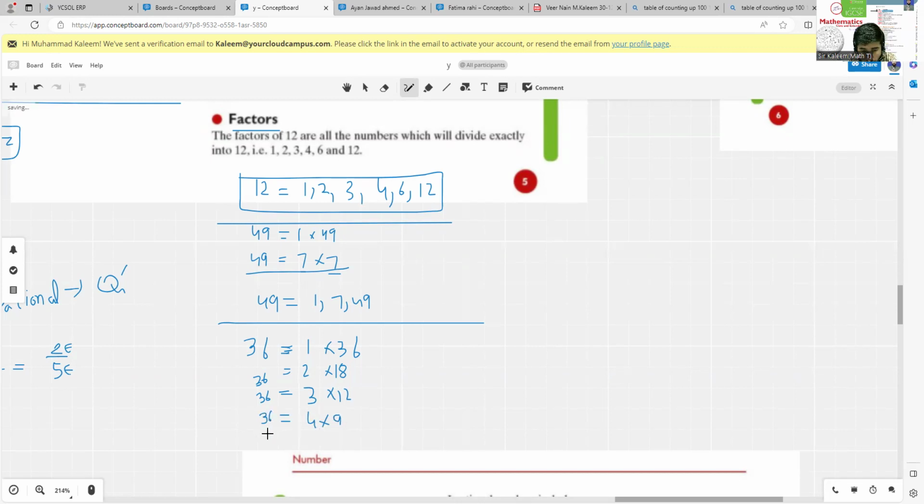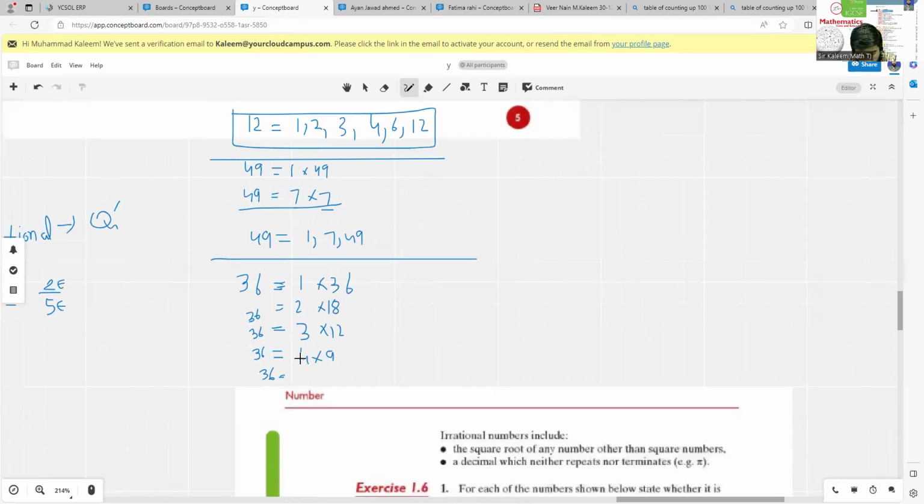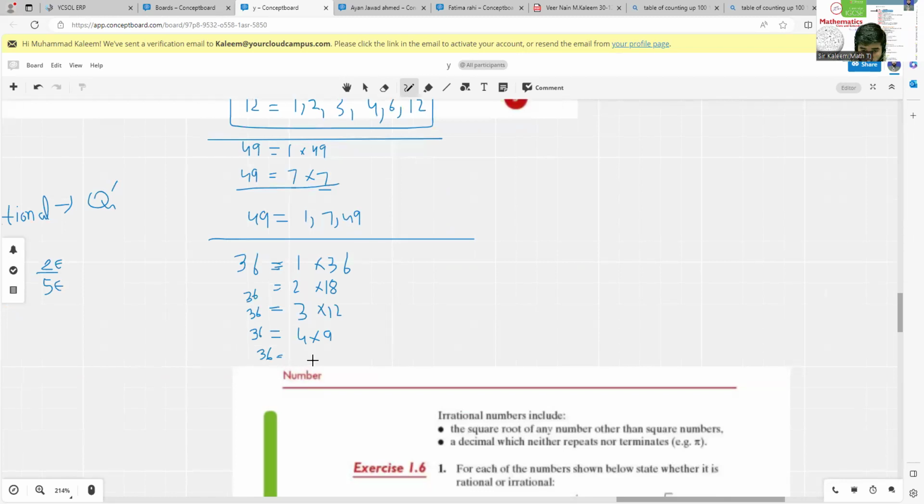After 4, which number will we get? Like 6. 5 does not divide 36. 36 is not divisible by 5, so we will skip 5. After that, you just have to check 6. Now here you can see 6 is repeating, so we have to stop here.